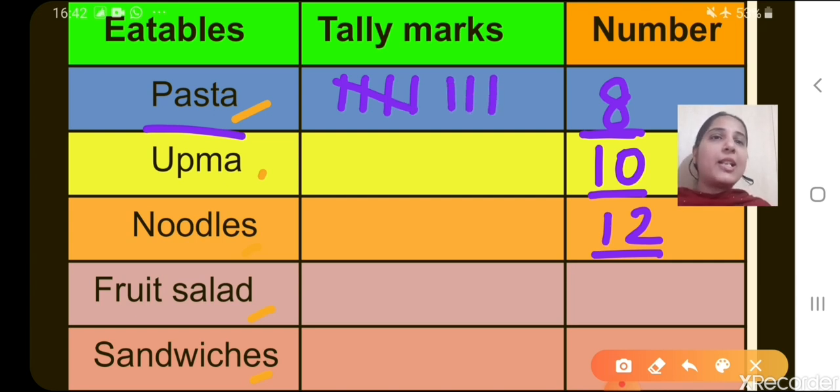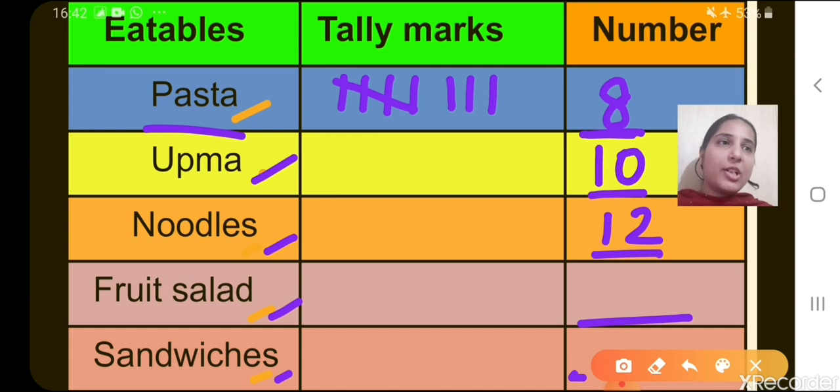Got it, children? In the same way you will represent the data for other food items as well, after getting the information about how many of them like which particular food item. Got it, children? So this is your SA1 activity, okay?